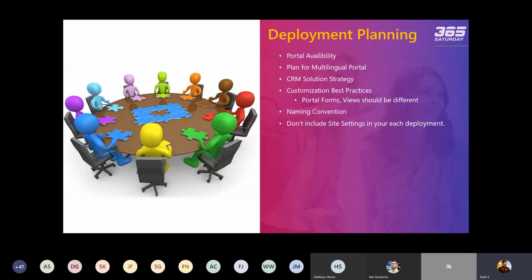So just make sure in the first deployment you deploy everything, but in the incremental deployment you don't deploy the site settings if you have such scenarios. I personally faced this: I deployed the site settings and it overrode the site setting values of the target instance. That is not supposed to happen. So this is one of the important things that you need to keep in mind.